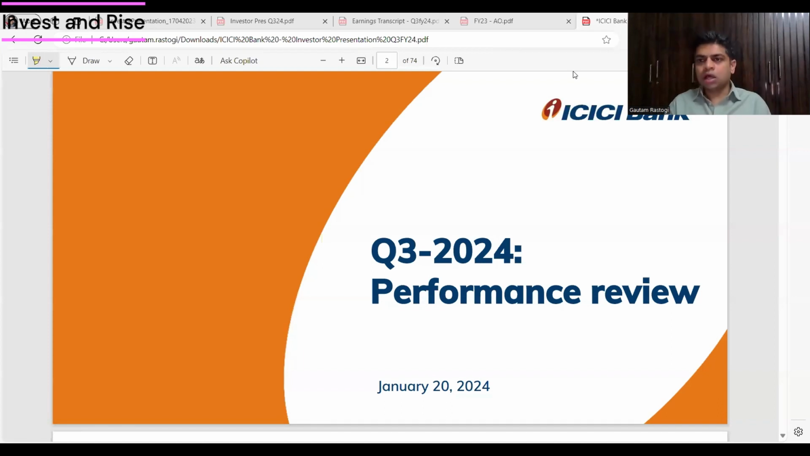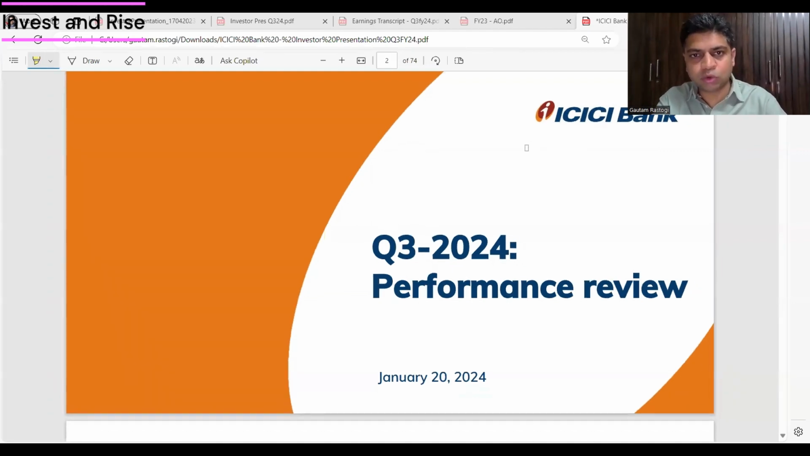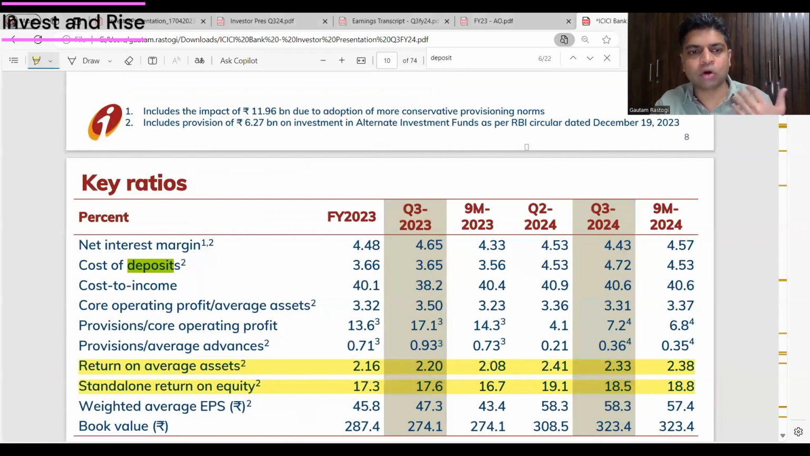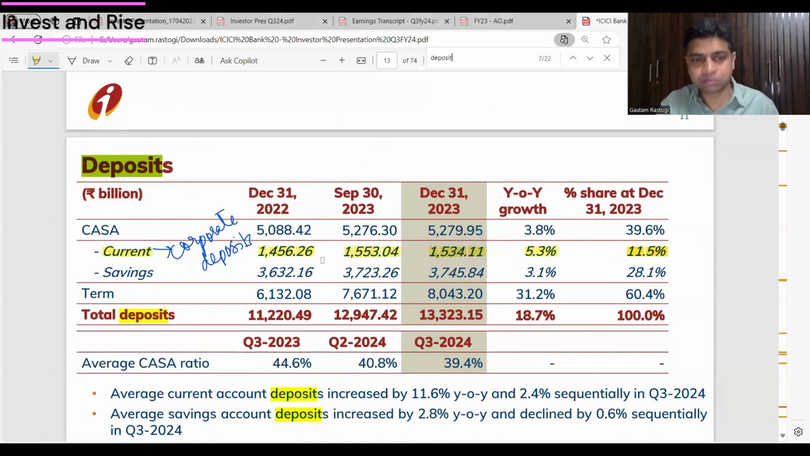Let's understand very quickly. To check for asset liability mismatch risk, you would look at three broad things. I have the latest ICICI investor presentation open. First, you search for deposits, deposits meaning your liabilities. In the deposits, look for current, meaning corporate deposits.